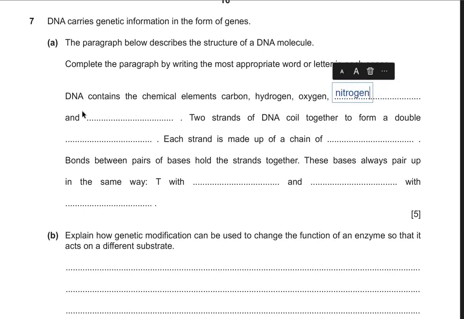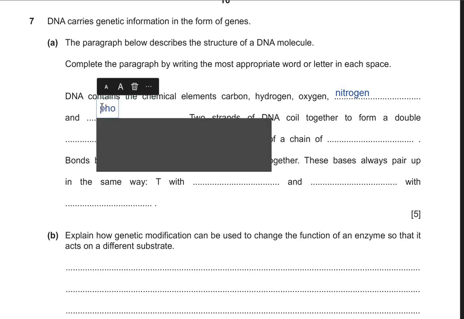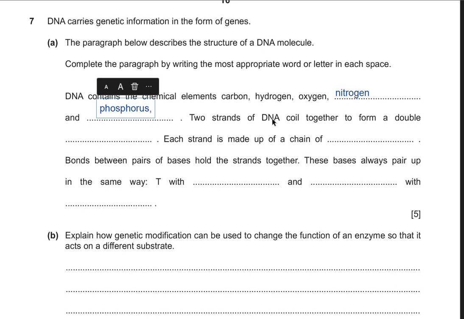Then nitrogen and phosphates as well, because DNA has nucleotide bases that consist of nitrogen and phosphorus. Two strands of DNA coil together to form a double helix, because DNA is a double helix structure. Each strand is made up of a chain of nucleotides, because DNA is a form of a polynucleotide.